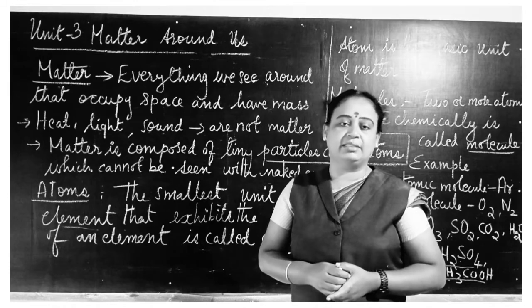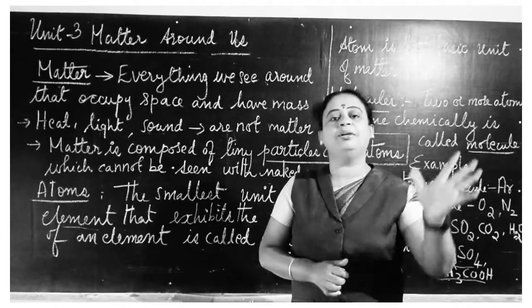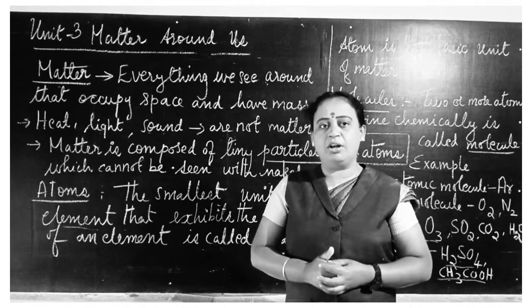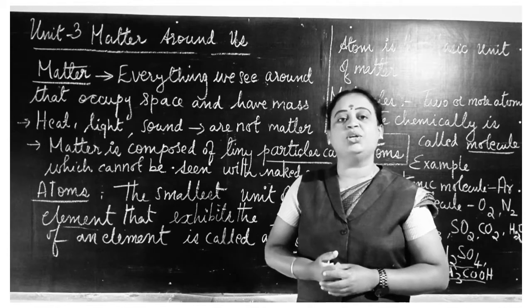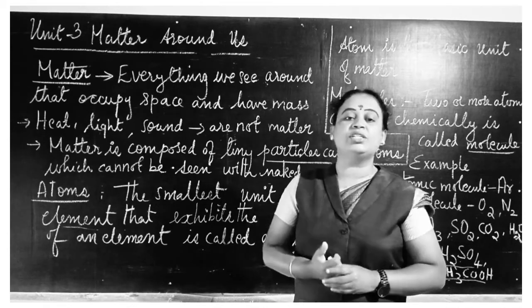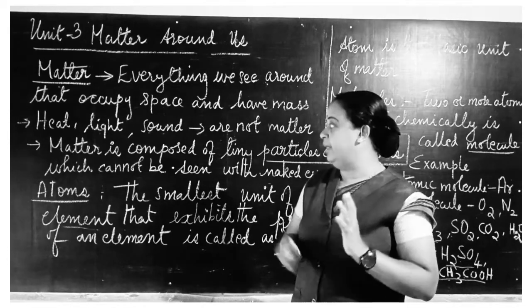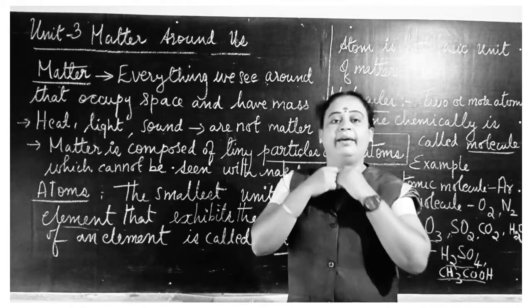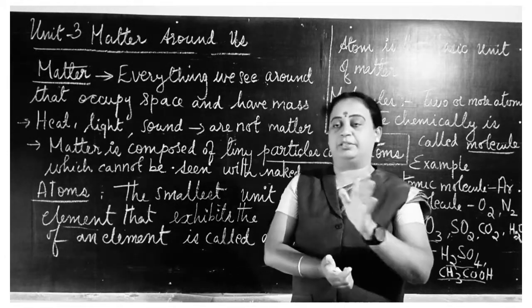Then are they matter? Of course, your question is correct. They are not matter. Why are they not matter? Because they occupy space but they do not have mass. Heat, light and sound do not have mass. So definitely they are not matter. Other than heat, light and sound, all the remaining things we see around us are matter.